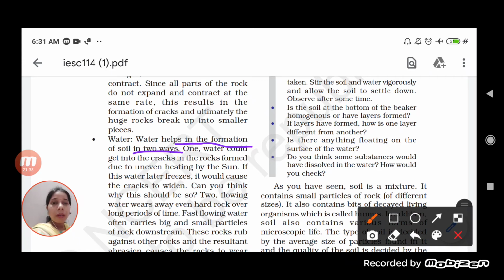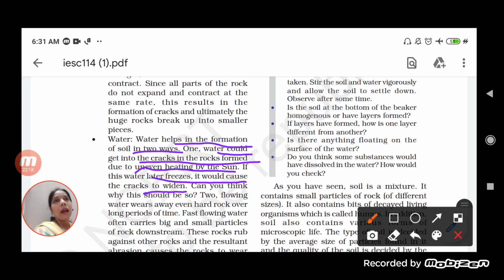How? First, in between the cracks which are formed because of the sunlight, the water enters. It starts entering through the cracks, and due to this, the cracks start increasing. So we can say, that's why it is written that water could get into cracks in the rock formed due to uneven heating by the sun, and if this water freezes, it would cause the crack to widen.